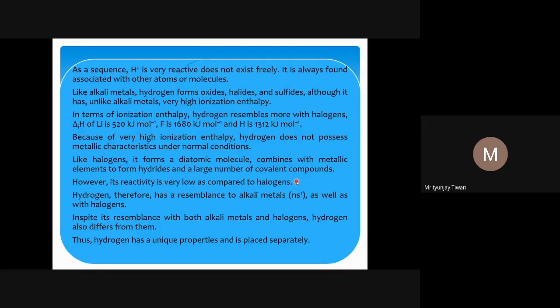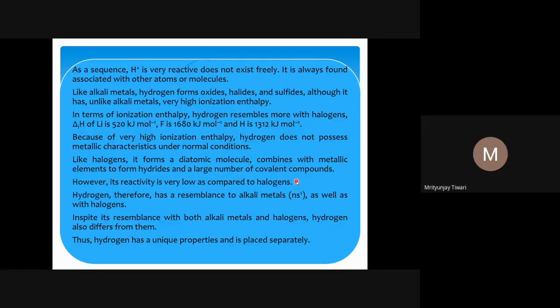This is because hydrogen doesn't have any lone pair in its structure. Both the hydrogen atoms have only one electron, and both electrons are involved in sharing. There is no lone pair, so there is no repulsion. However, in the case of fluorine, if you remember the structure of F2, there is a fluorine-fluorine single bond where one electron is shared by each fluorine atom, and there are three lone pairs on each fluorine atom.